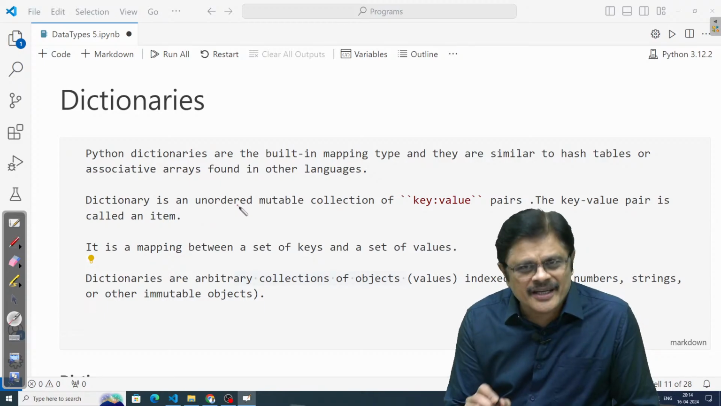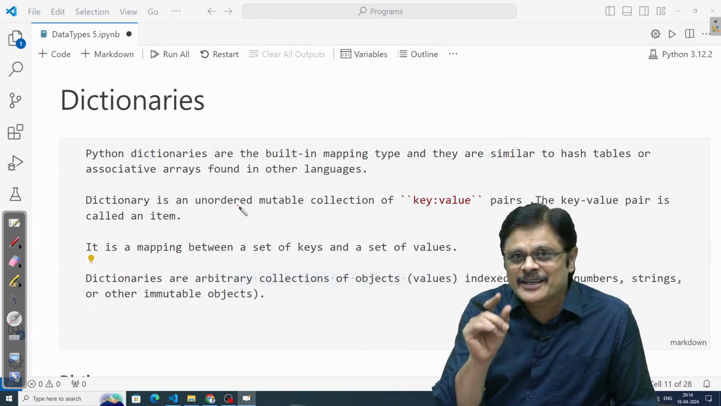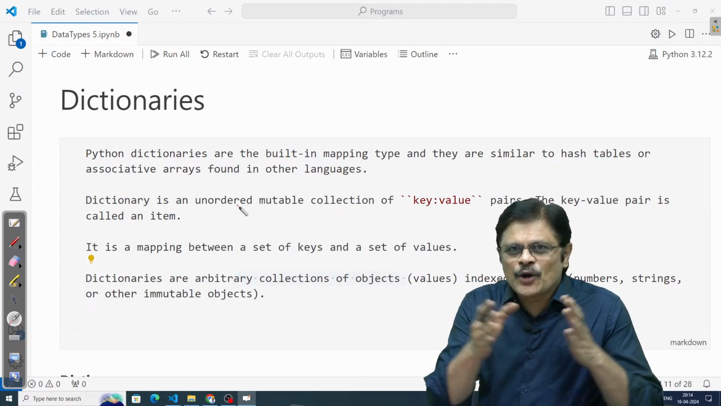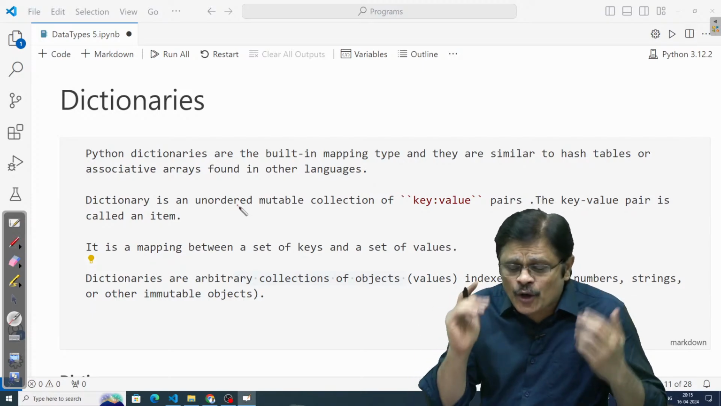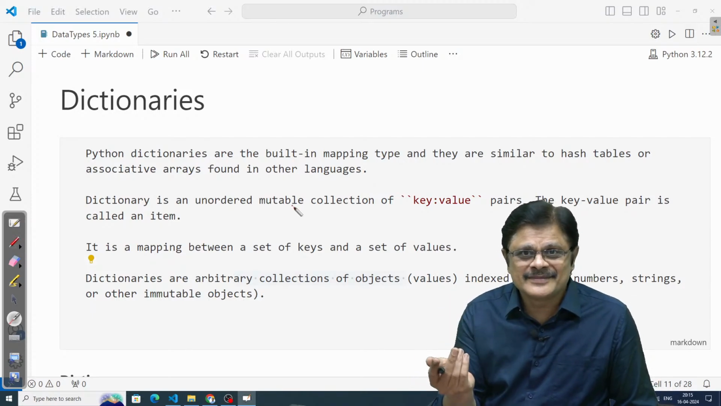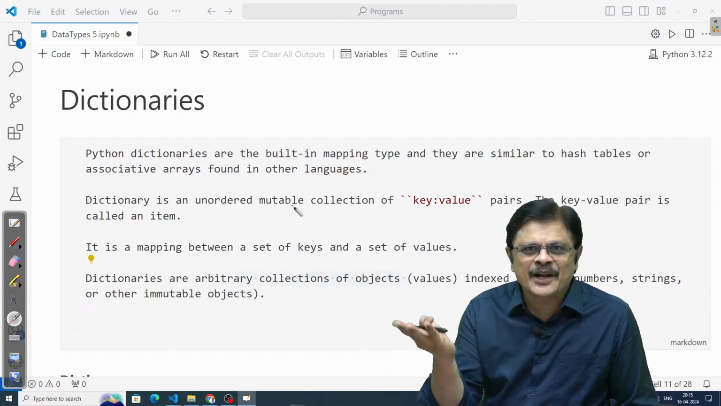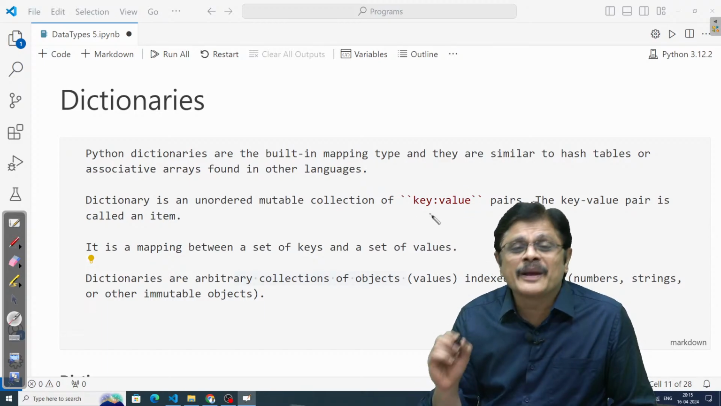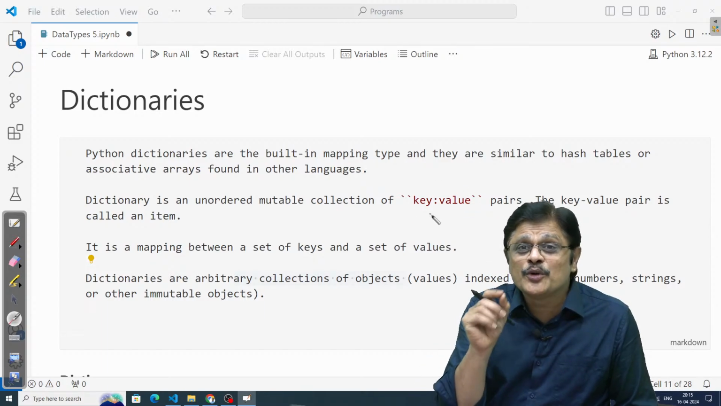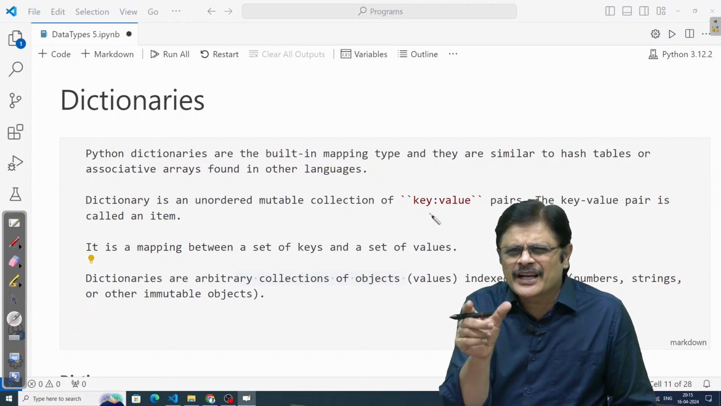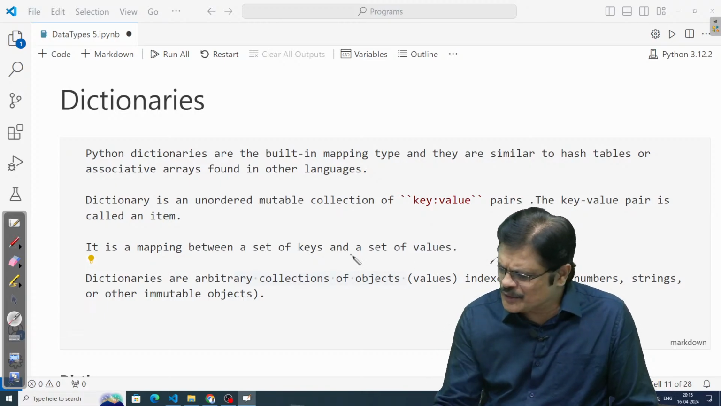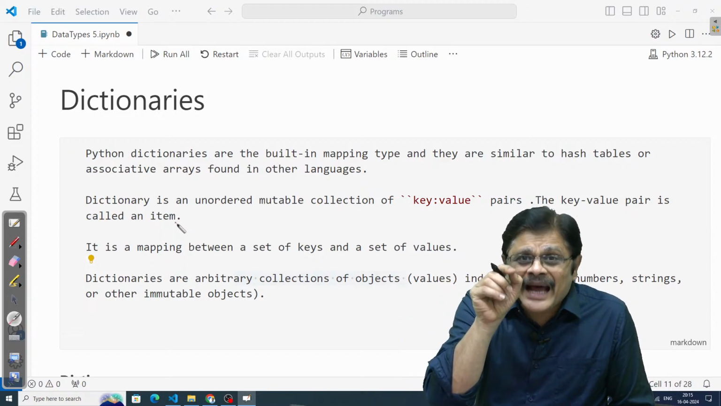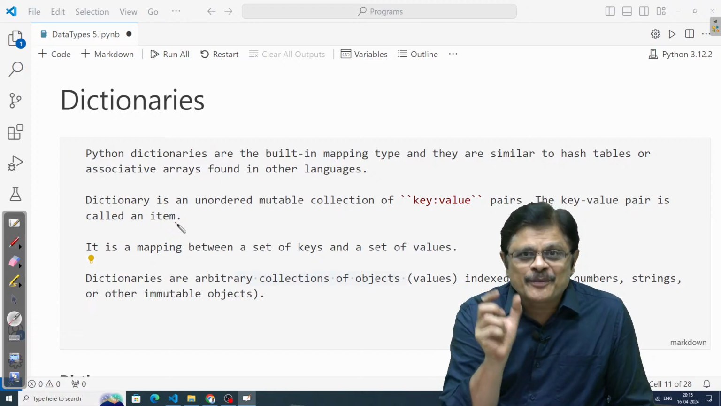A dictionary is unordered. There is no order, but there is a small twist in the story we will try to understand. As a whole, if you see a dictionary, it is unordered and mutable. The elements can change, you can add and remove elements. Unordered, mutable collection of key value pairs. You can call this key value pair an item. So in the dictionary, one item is actually a key value pair.